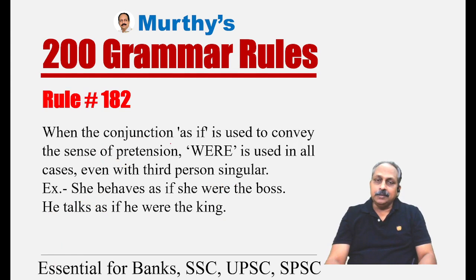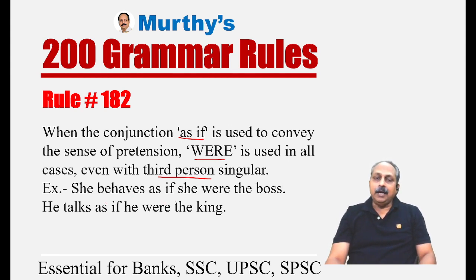Rule number 182. When the conjunction as if, this is an important rule, is used to convey the sense of pretension, something not real, were is used in all cases, even with third person singular. Generally, with third person singular, we use a singular verb. But here there are two dimensions you have to remember. Irrespective of the subject, you have to use the primary auxiliary to be in the past form, in the plural form, were.